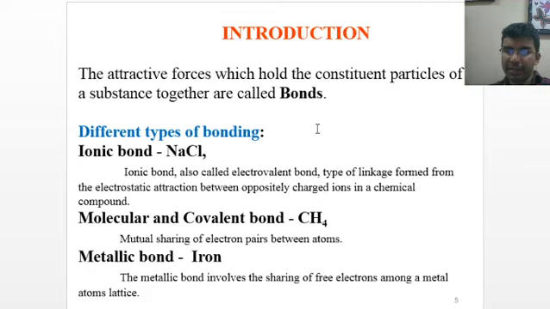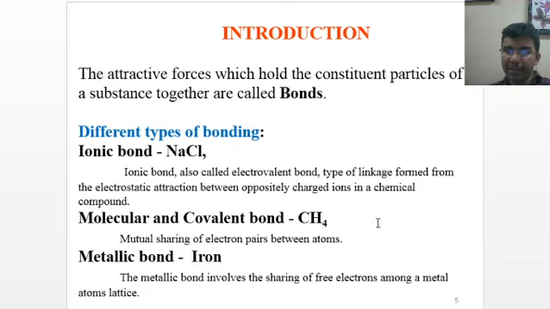The attractive forces which hold the constituent particles of a substance together are called bonds. There are different kinds of bonds available. The first one is the ionic bond, for example NaCl. An ionic bond, also called an electrovalent bond, is a type of linkage formed from the electrostatic attraction between oppositely charged ions in a chemical compound.